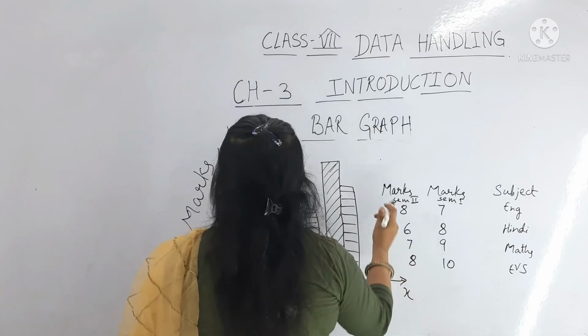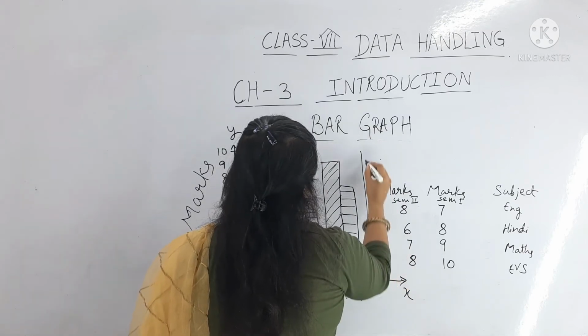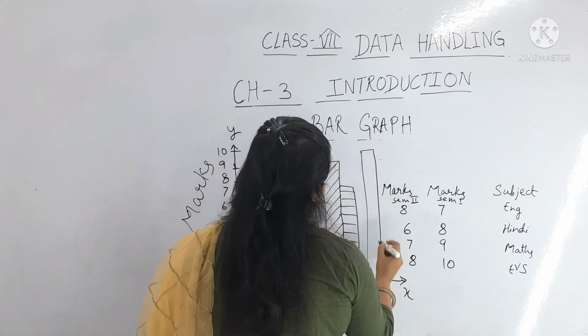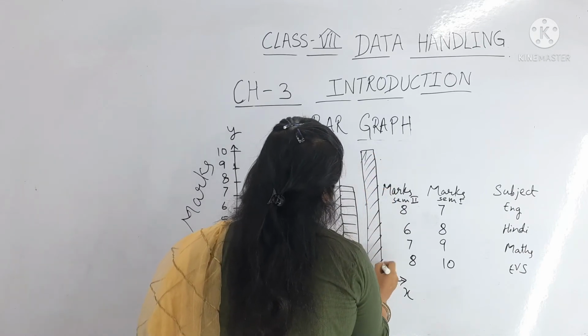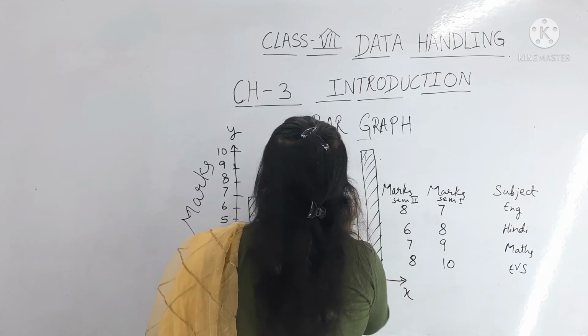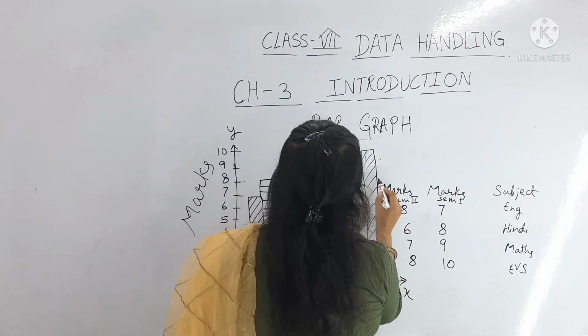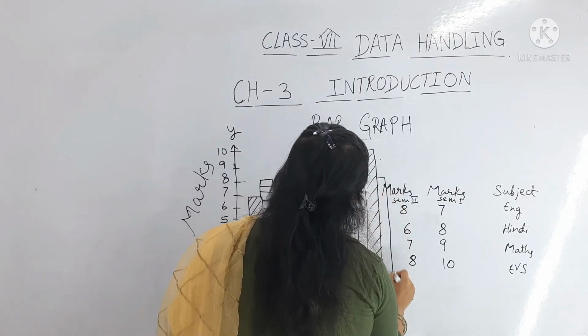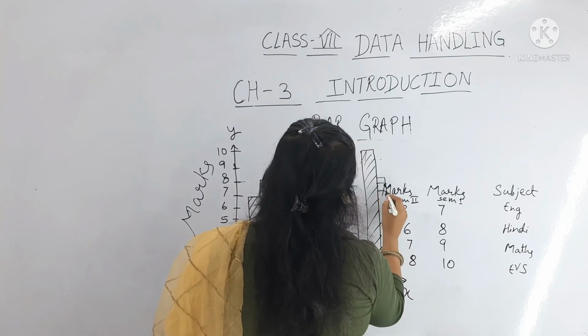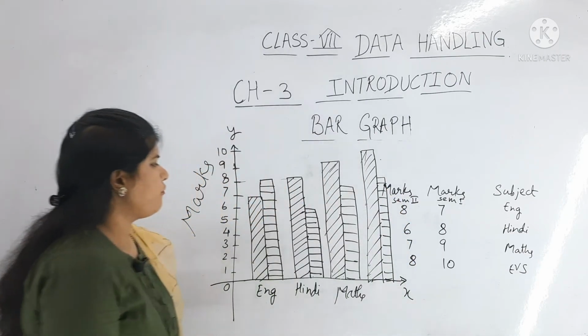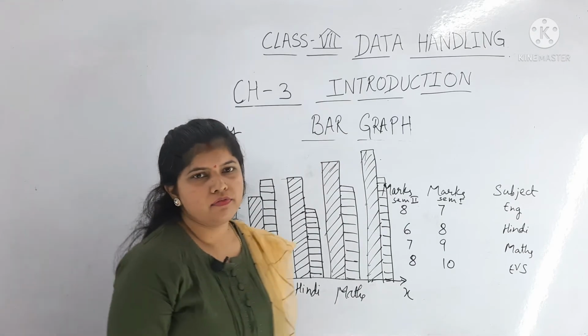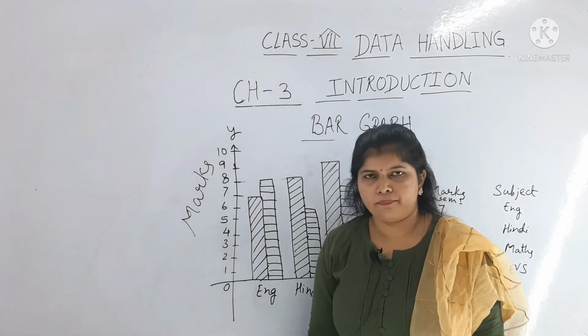For EVS it is 10 and 8. 8 is here. Like this you have to plot easily in your bar graph, according to scale.